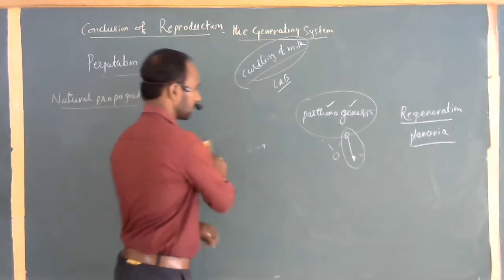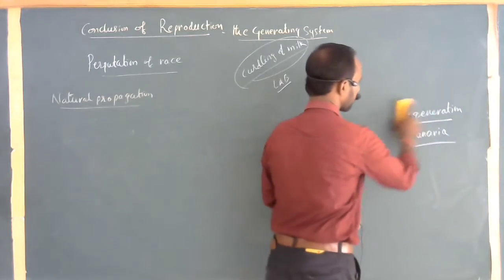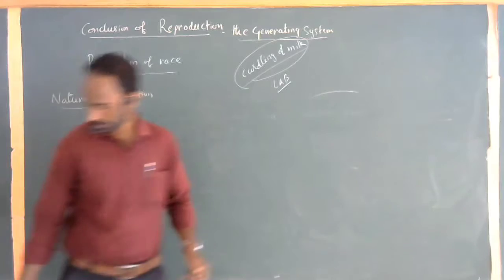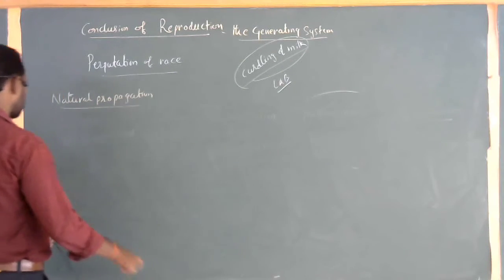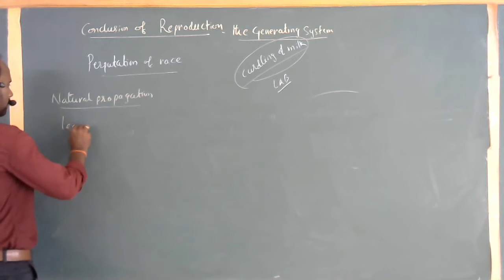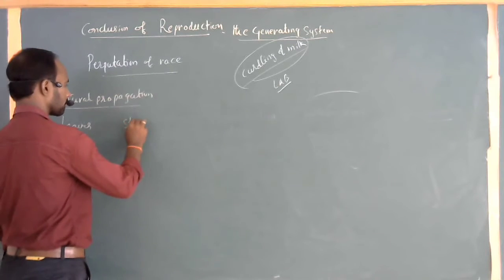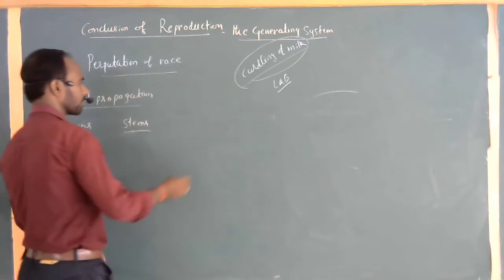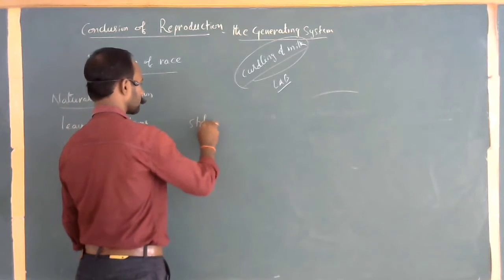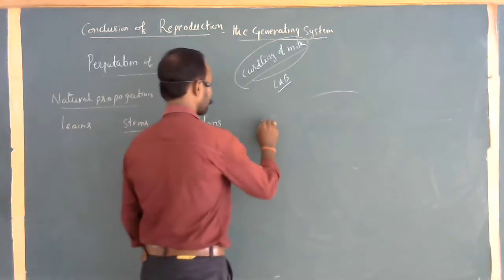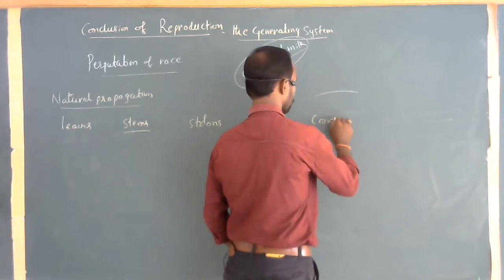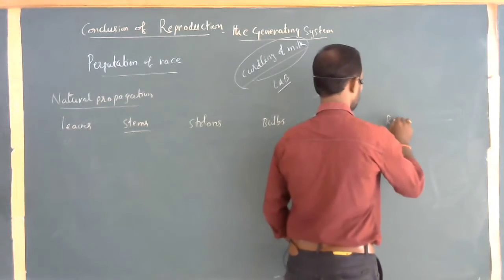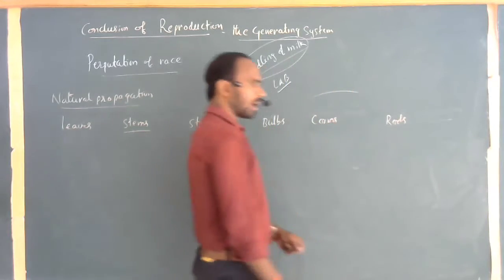Next, some methods of natural propagation in the plants themselves. Some plants can also propagate by their leaves, for example, by stems, for example stolons, bulbs, corms, and by roots. All these are very clear.